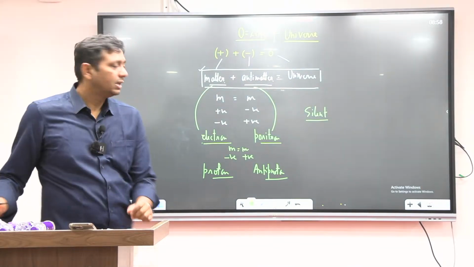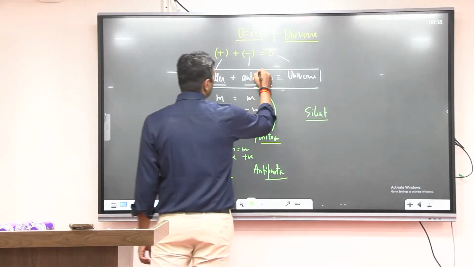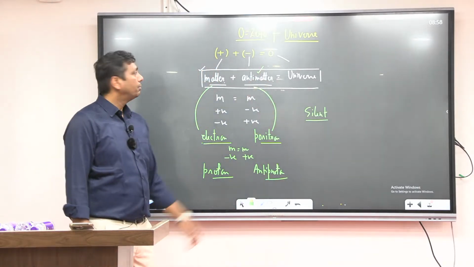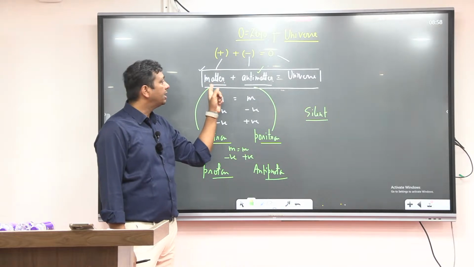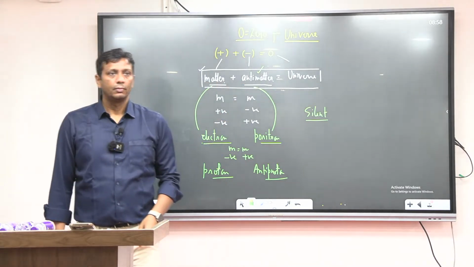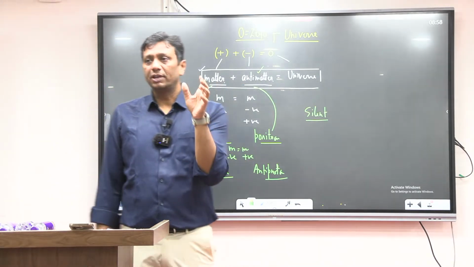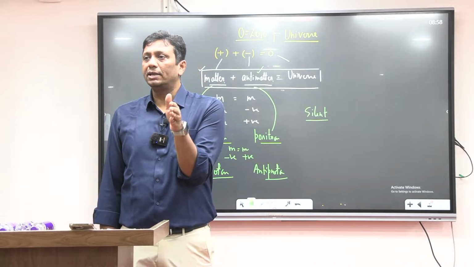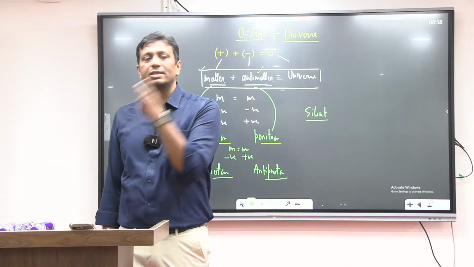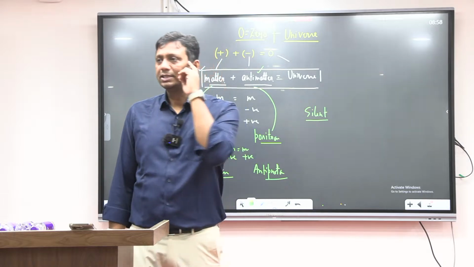But yes, antimatter should exist. Why? Because Brahmand (the universe) is not made up of matter only, it is made up of both matter and antimatter. So logically, scientifically, if matter exists, then definitely the parallel of matter, antimatter, should also exist somewhere. Did you understand or not?